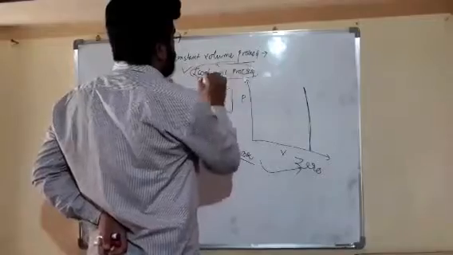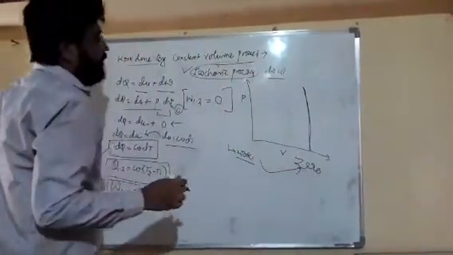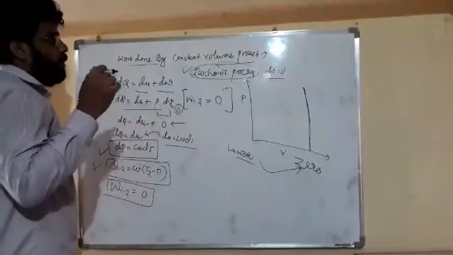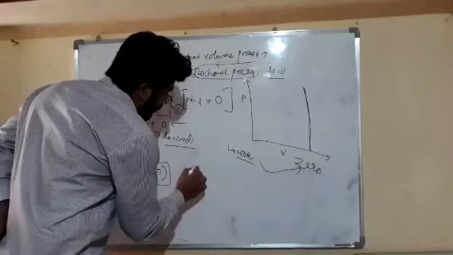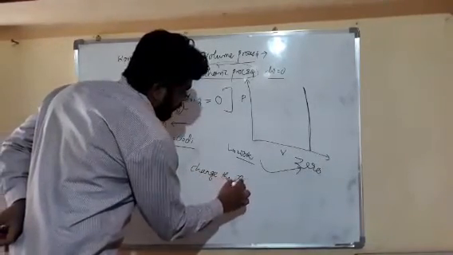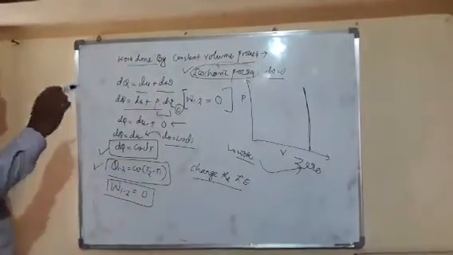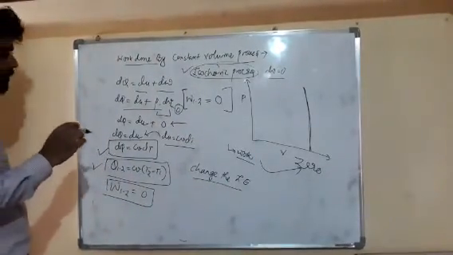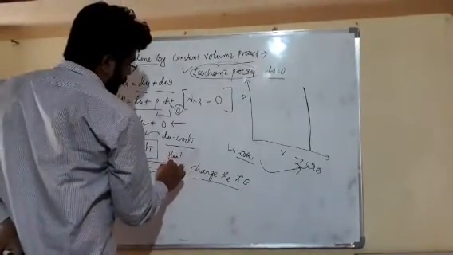In an isochoric process, the change in volume is equal to 0. And we can say that in case of an isochoric process, our heat is used only to change the internal energy, or the change in internal energy in an isochoric process is equal to the heat transfer.